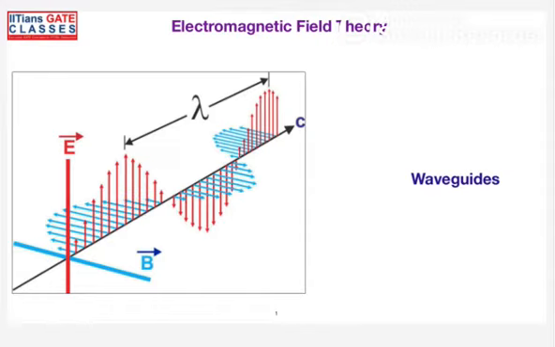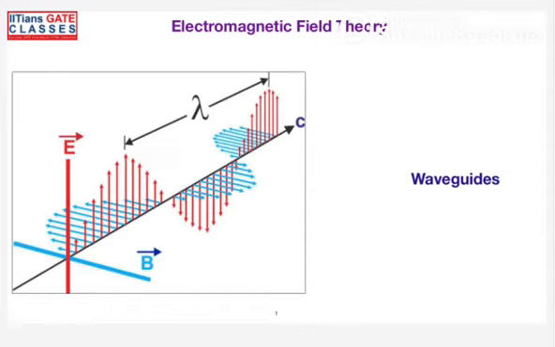Waveguides are basically chosen for energy propagation in the form of electric field and magnetic field at gigahertz frequencies. The question arises: why can the waveguides not be designed at low frequencies? Suppose you want to design one in the frequency range of some 100 megahertz, or let us say 100 kilohertz. Typically, I will give an example.